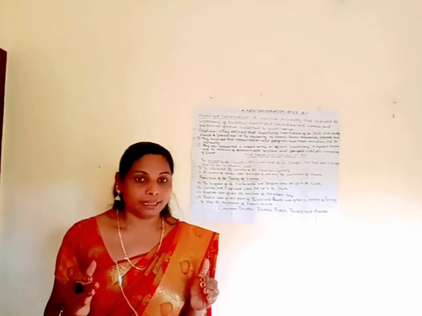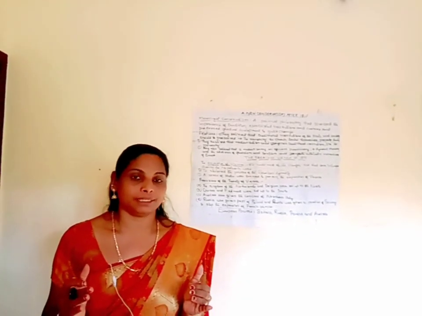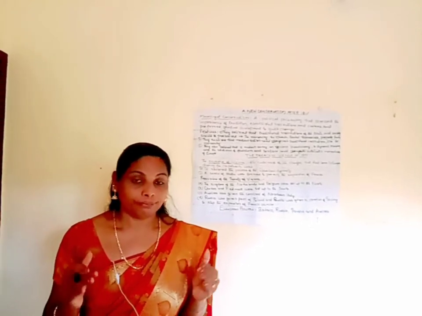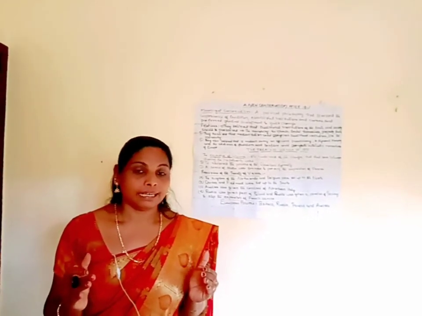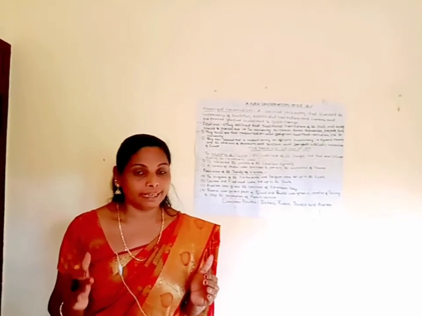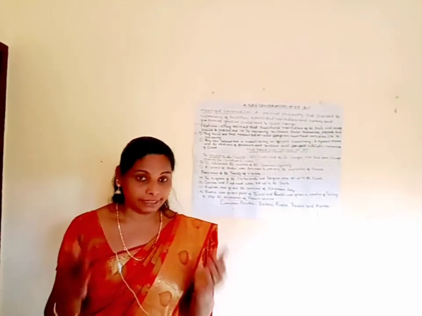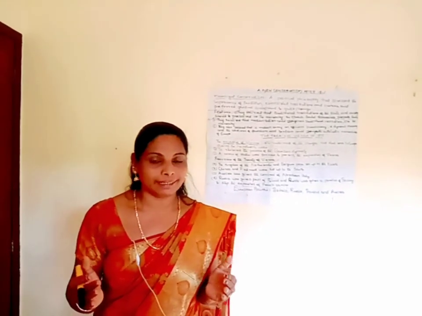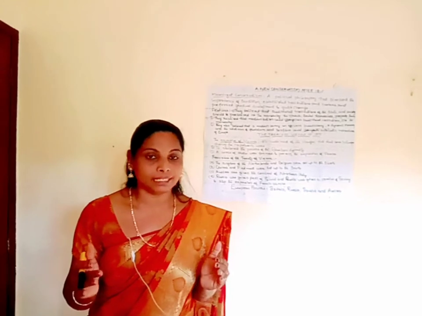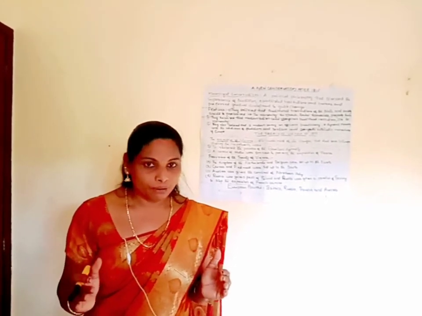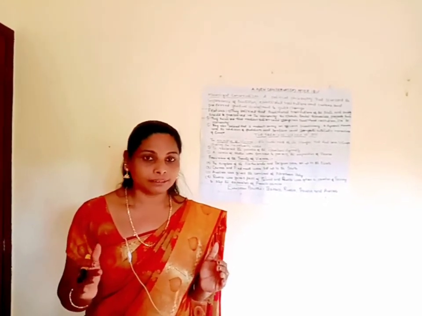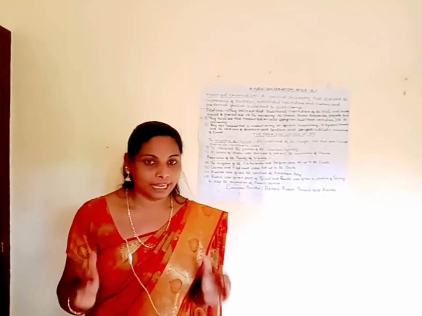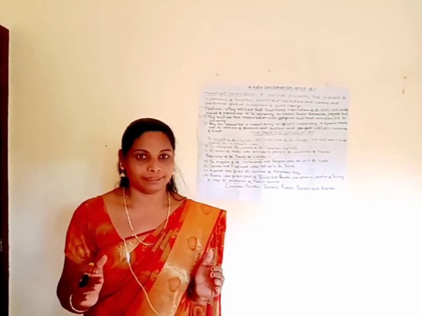Then we have to understand the features of conservatism. These are the features of conservatism. The first feature is that the conservatives believed that the traditional institutions of the state and the society should be preserved. What do you mean by the traditional institutions of the state and the society? It involves the monarch, the church, the social hierarchy, property and the family.